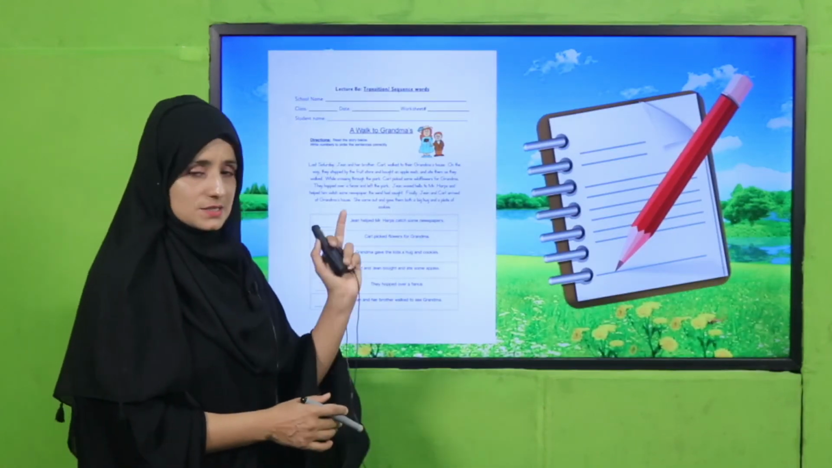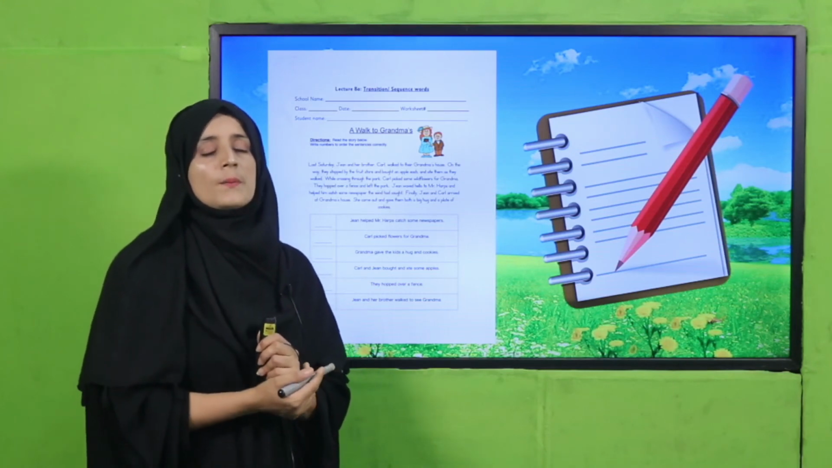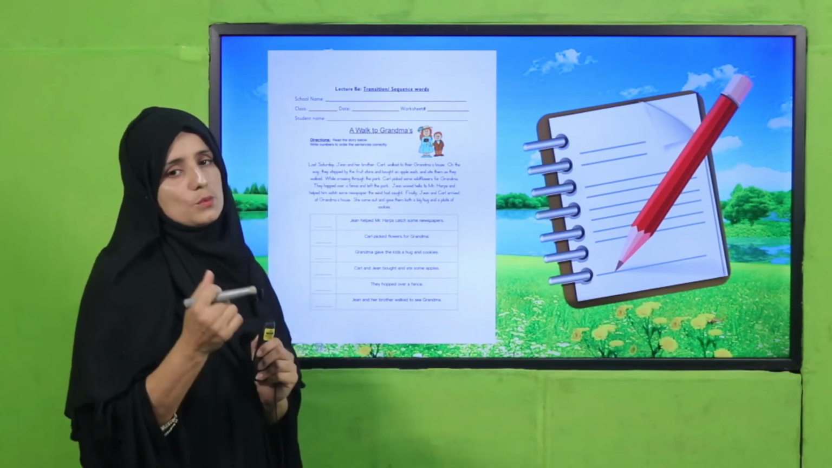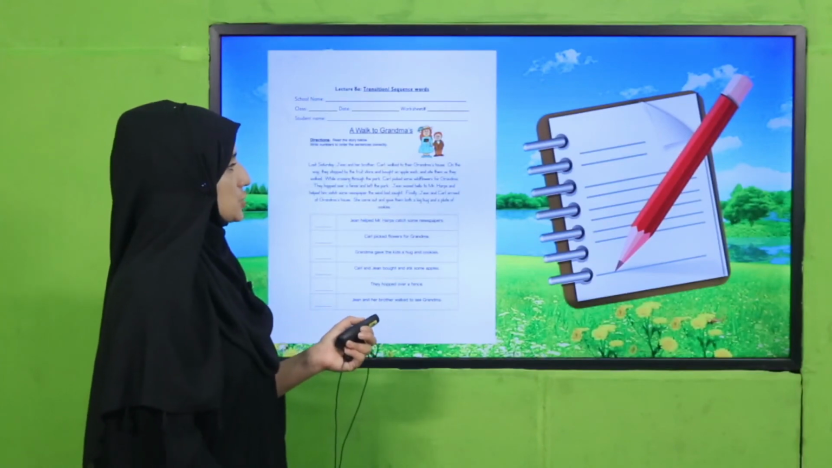My dear fellow teachers, this is the worksheet, and the worksheet link is given below. You may click it, download it, and provide it to your students in printed form to get more concept of sequence words and transitional devices.